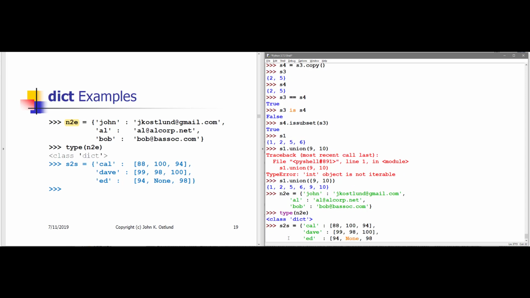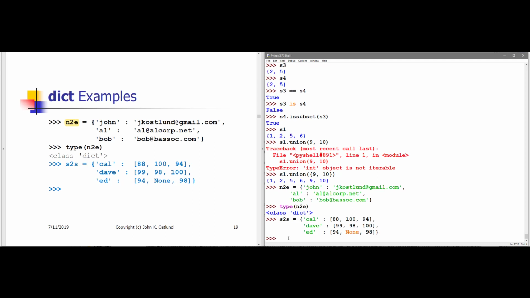Okay, so my student to scores dictionary also has 3 items in it: Cal, Dave, and Ed, and their scores for 3 quizzes. The scores are stored as a list, so each item consists of a string for a key with a list for a value.